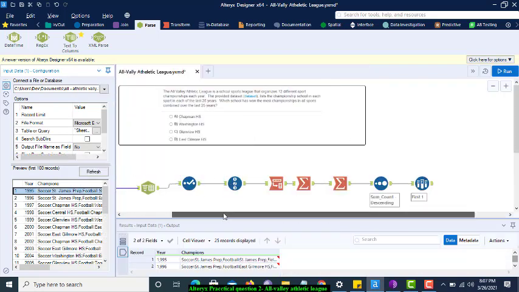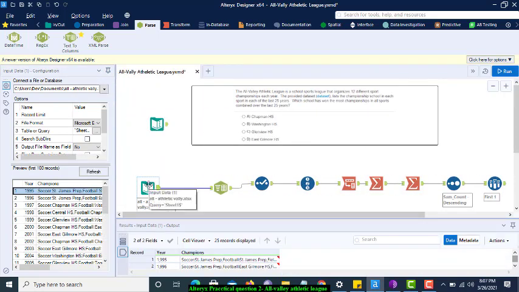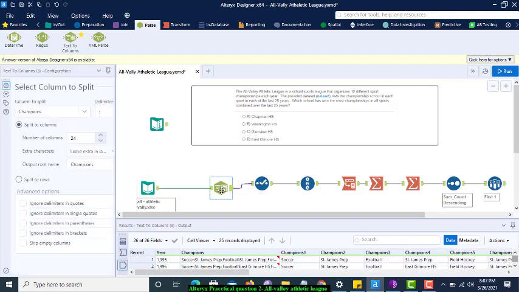Now here we have the data, so we use Text to Columns.